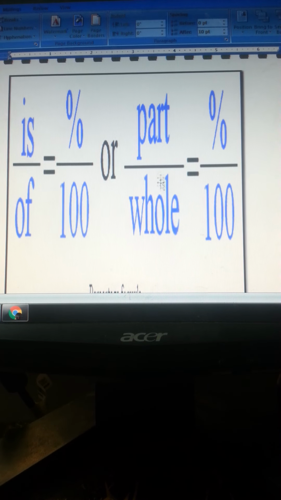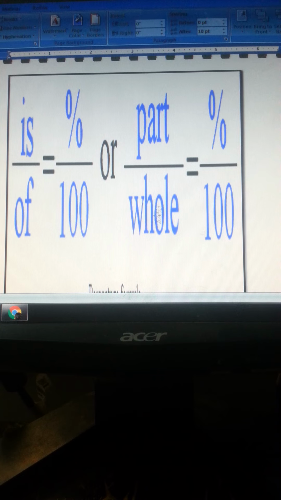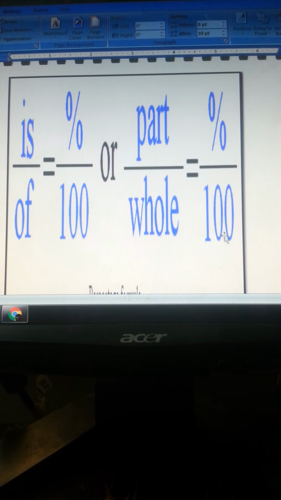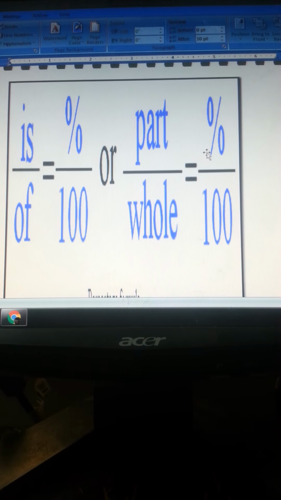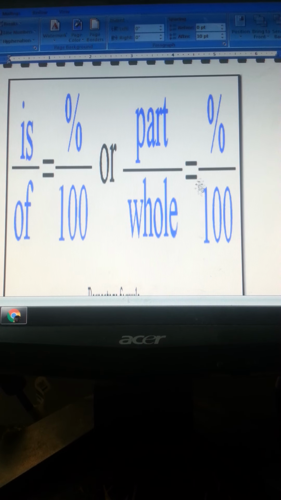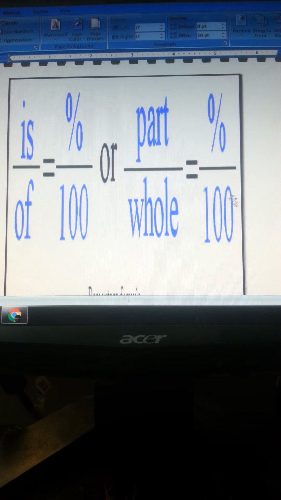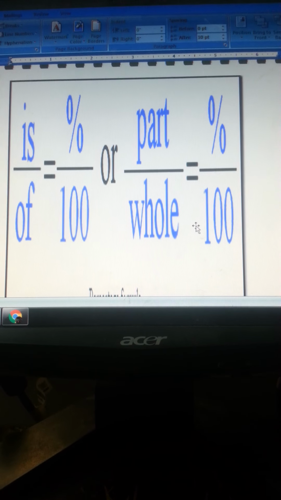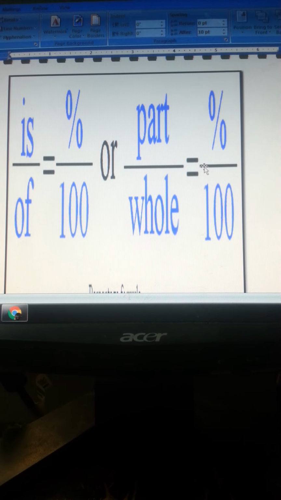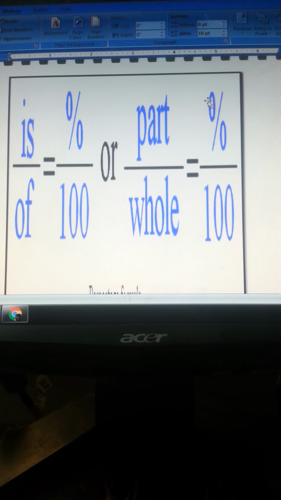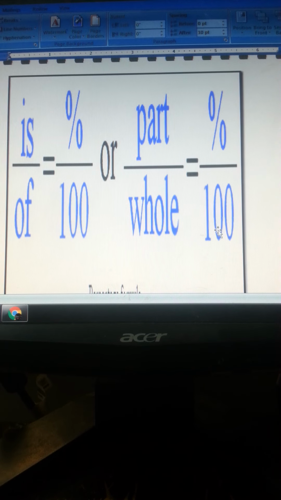For your ease and convenience, I am showing you a formula over here: part upon whole, right? Then what is the whole? It is the total number of observations, and the part is what you are dealing with, like your marks. Suppose your exam paper was of 50 marks. So the total was 50 and you obtained, suppose, 45. So you will write over here 45 upon 50 and then you'll multiply it with 100. That will give you the percentage of that particular exam paper.